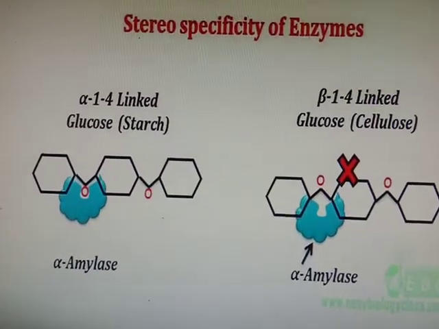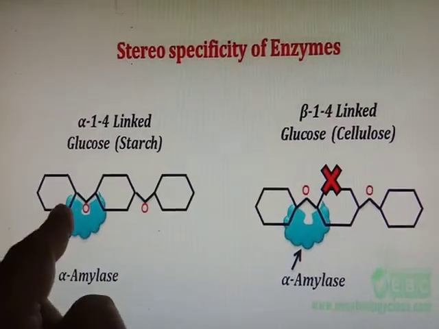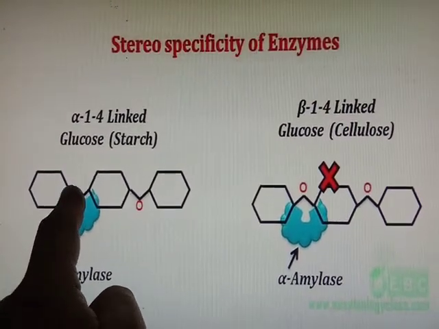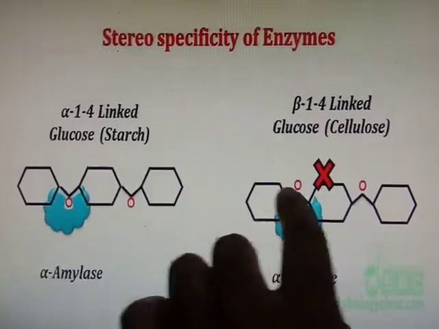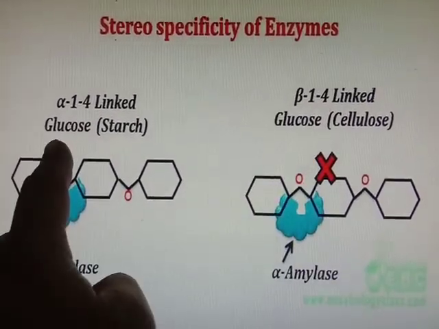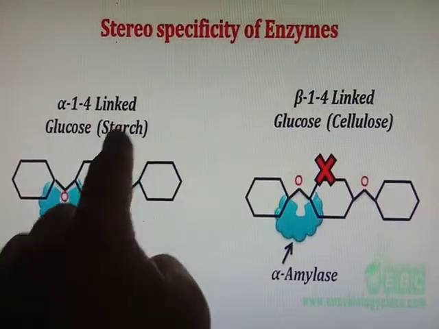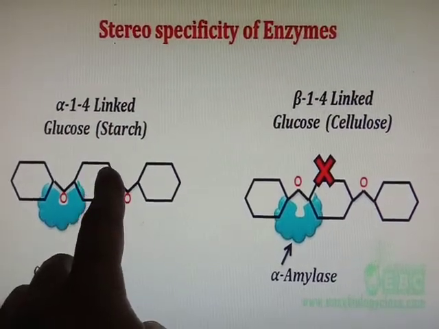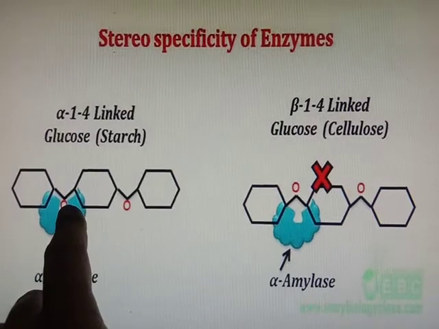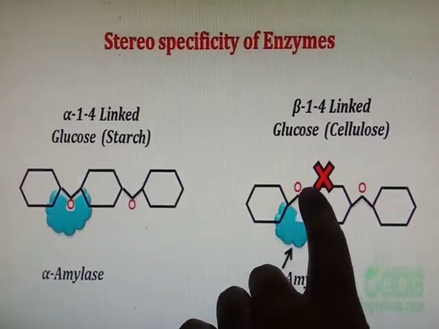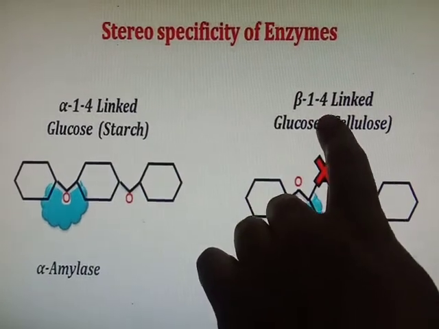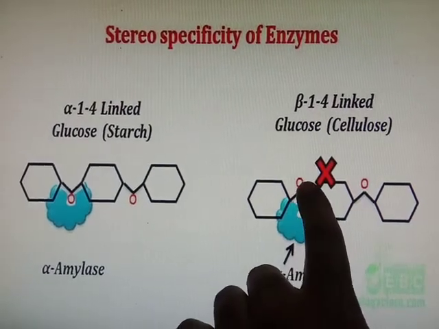So here we explain the stereospecificity. Here there is one specific stereospecific structure. Here you see the oxygen is on the downward side in the alpha 1,4 linkage of glucose or starch, whereas in cellulose, having the beta 1,4 glycosidic bond, the oxygen is present on the upper side.